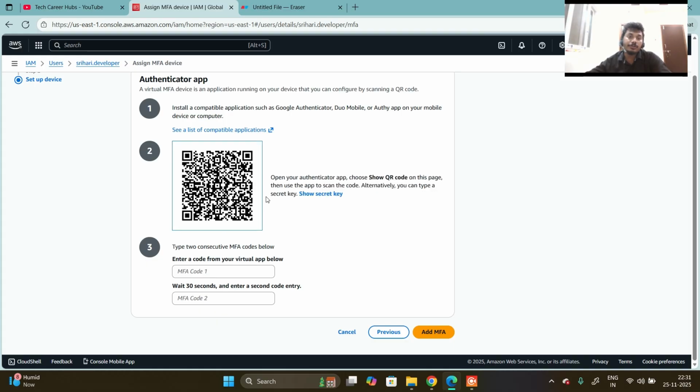Then scan the QR code, then enter your MFA code 1 and code 2. Then click on add MFA. It will be done. Okay, this is the process to enable MFA for our project. This MFA will reduce the attack risk by 99%.